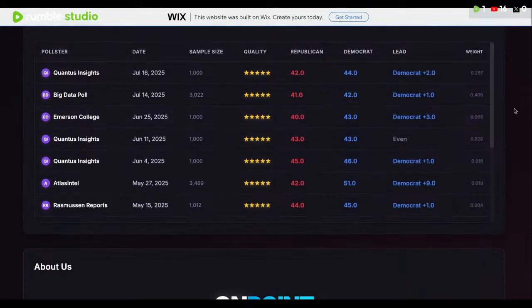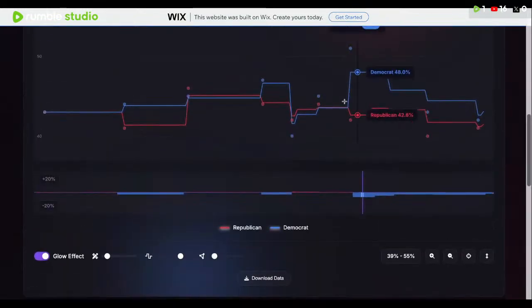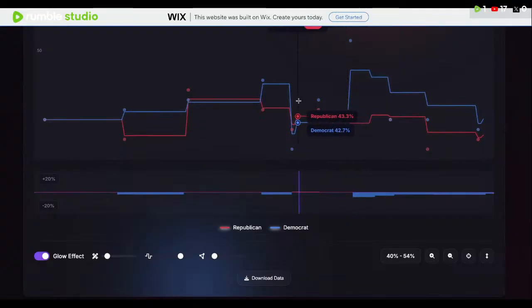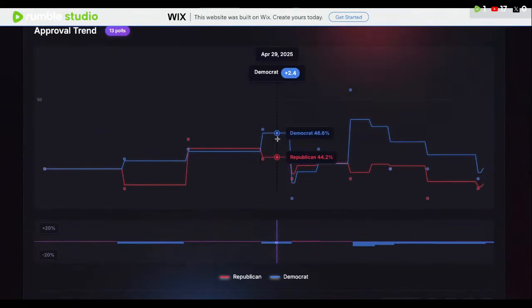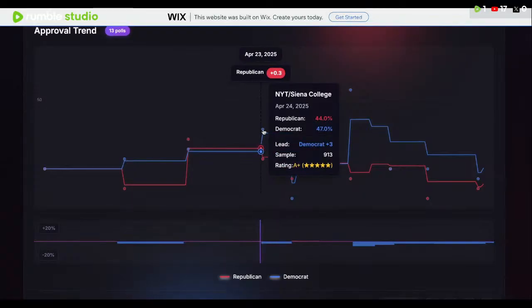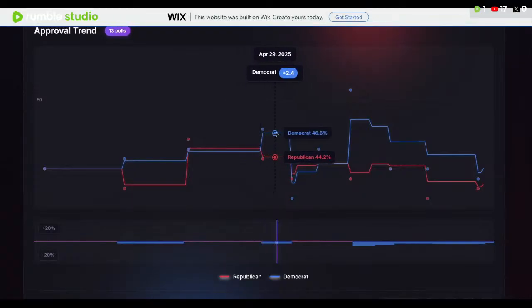You still have a lot of undecideds, but when the average settles in, at one point the Republicans were tied in April, and then the Democrats took the lead with a New York Times/Siena College poll that came into the aggregate.